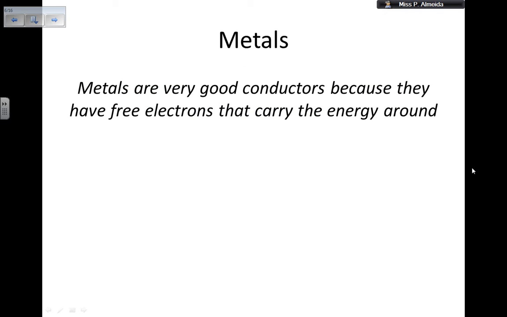Now, metals. Metals are very good conductors. Not only are they solids where the atoms can vibrate and pass on the vibrations quite easily, but they also have free electrons, and these free electrons carry the energy around. Now, think about the periodic table. Most metals are in the first or second group.